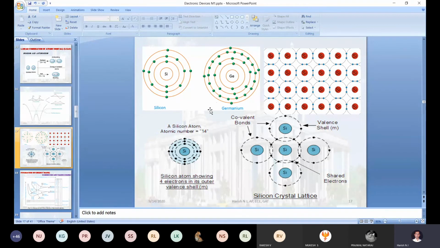The electron that comes out of the valence shell will start moving randomly with a high speed. Correct? In such a way all these electrons do their work.